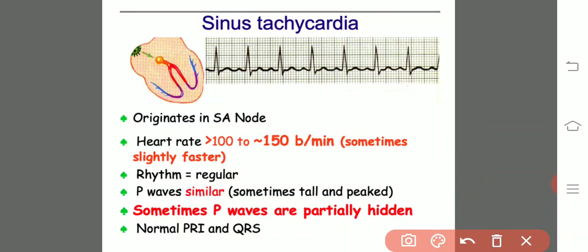And sometimes it may be due to overactivity of the thyroid gland. Disturbances in the distribution of impulses from the sinoauricular node to the auriculoventricular node may all cause tachycardia. It is divided into two kinds. One is supraventricular tachycardia, which happens in the auricles.